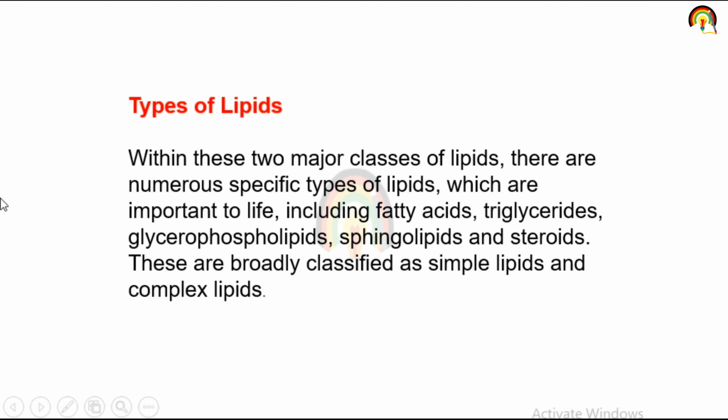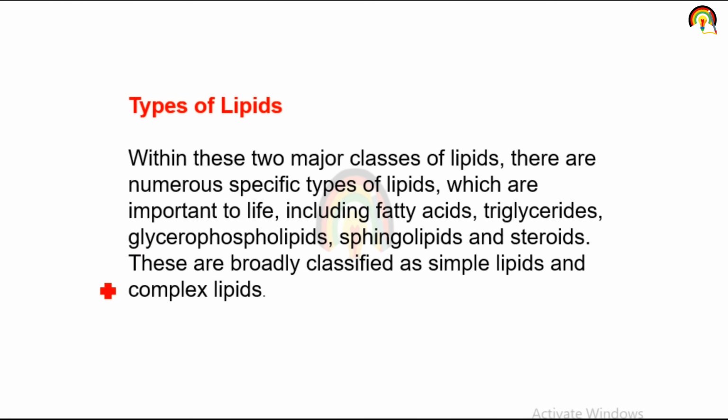Types of lipid. Within these two major classes of lipid, there are numerous specific types of lipid which are important to life, including fatty acid, triglyceride, glycerophospholipid, sphingolipid and steroid. These are broadly classified as simple lipid and complex lipid.